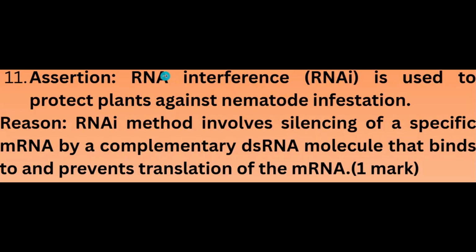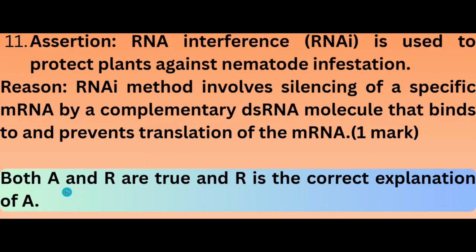So this is an assertion-reason question carrying 1 mark. Assertion: RNA interference is used to protect plants against nematode infestation. Reason: RNA interference method involves silencing of a specific mRNA by a complementary double-stranded RNA molecule that binds to and prevents the translation of the mRNA. The answer is both assertion and reason are true, and R is the correct explanation of A. That means reason is the correct explanation of assertion.